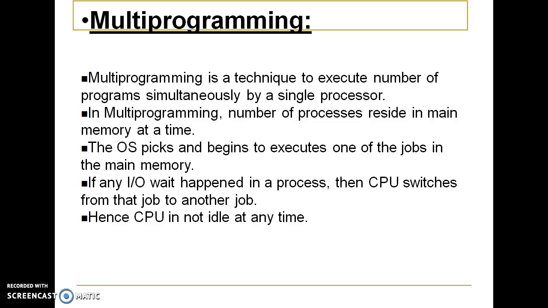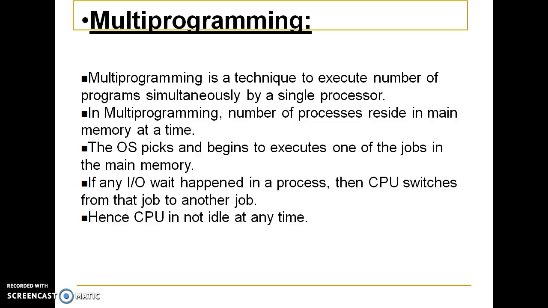Multi-programming is a technique to execute a number of programs simultaneously by a single processor. That means there is one single processor in the system, and there are so many jobs or programs which at first reside in the job queue.